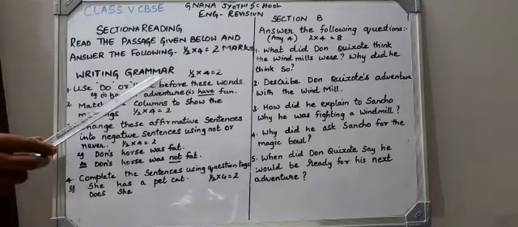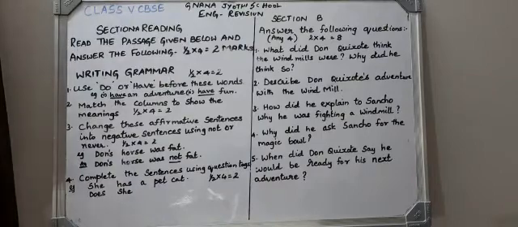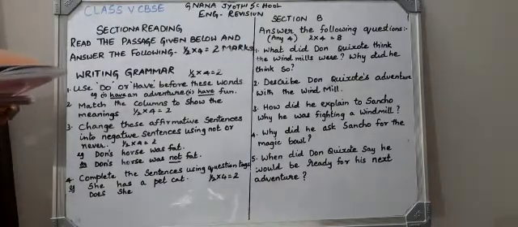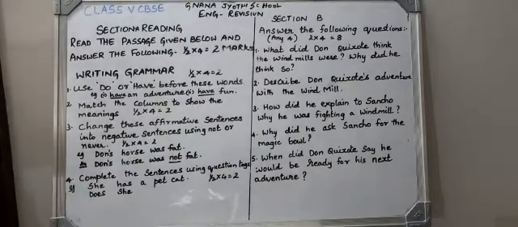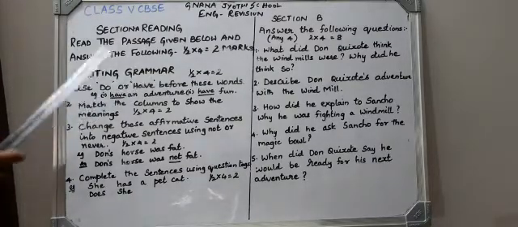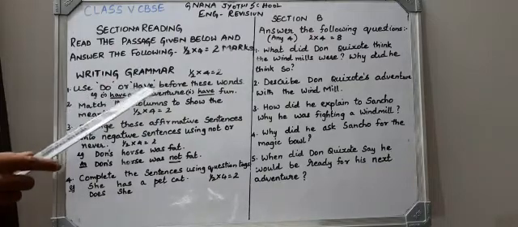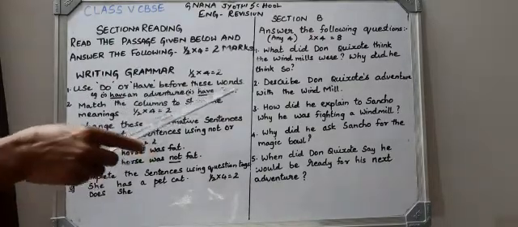Here in writing you will have grammar from your English course book, and from your practice book also you have to read for the test, children. So writing grammar here using do or have before these words.